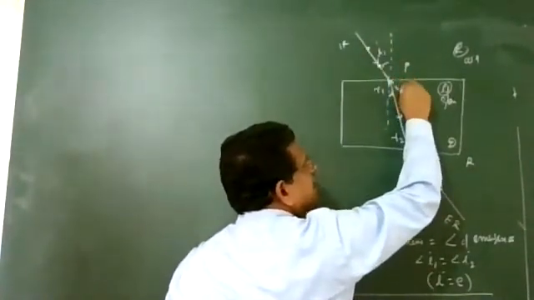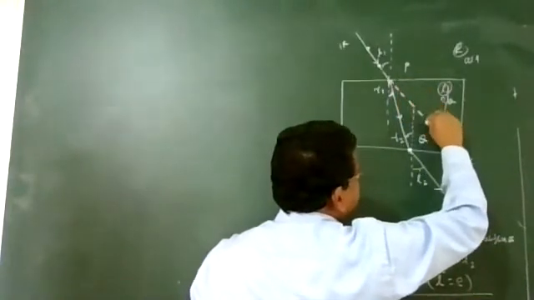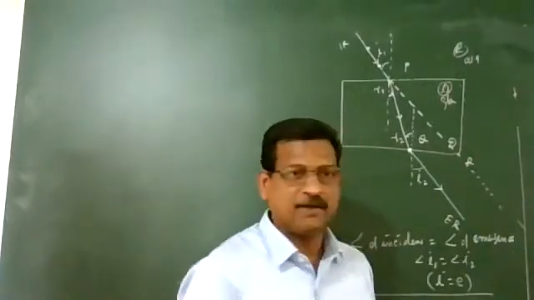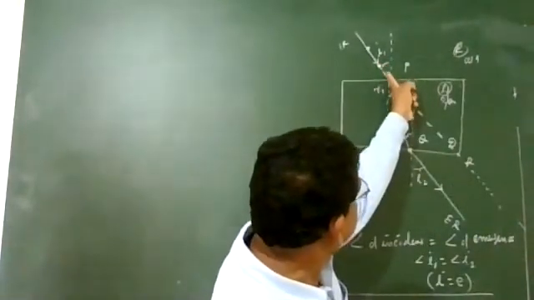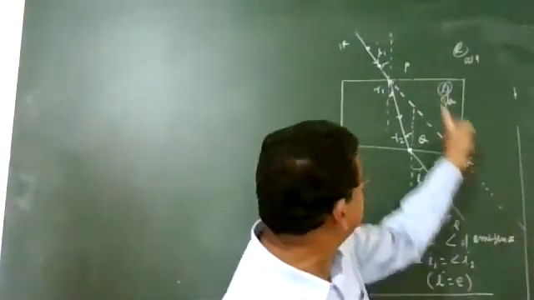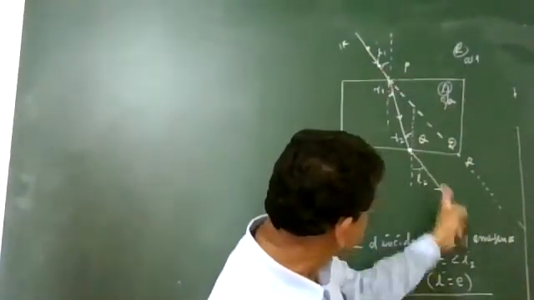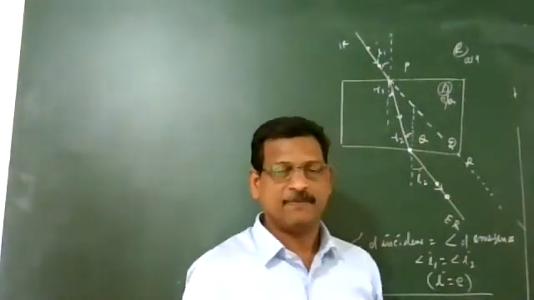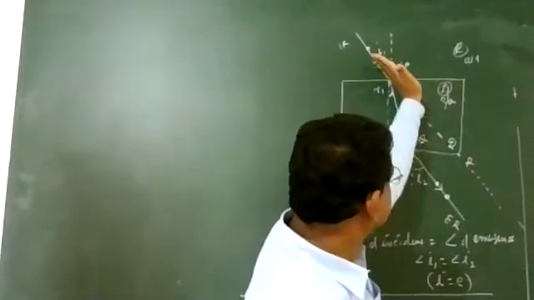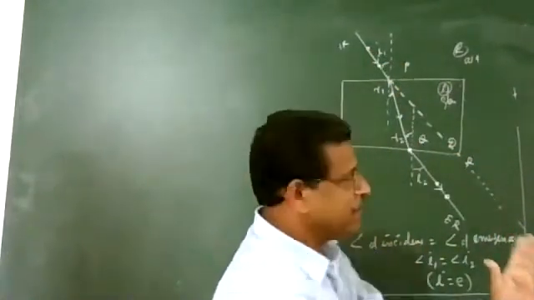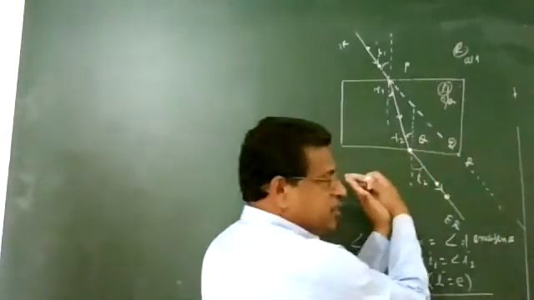The initial direction of the two pins is like this. You cannot see the image of the two pins in this line, but instead you can see the images of the pins on the side. That means it is not in the initial direction of the incident ray. We are not seeing any image there, but the image is shifted to the side.